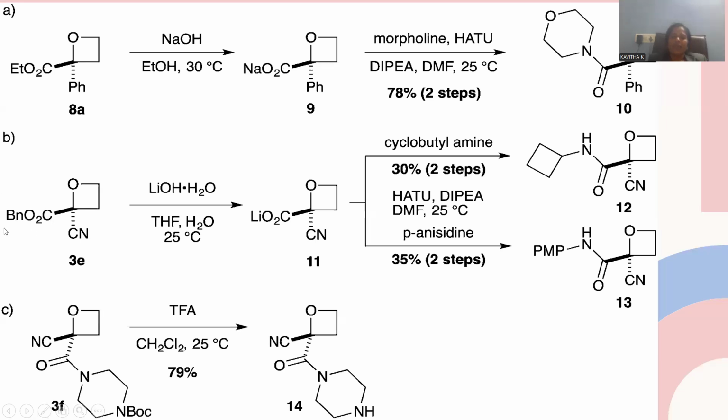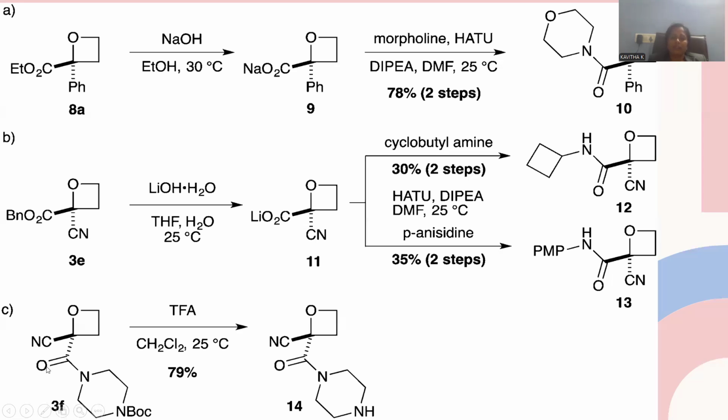Let me take COO benzoyl. So the benzoyl substitution, if observed, that benzoyl will be replaced with lithium. Lithium hydroxide is the kind of base applied there. A hydrated base was taken. THF is the solvent, and THF stands for tetrahydrofuran. Water is also part of the blend for the solvent media. At 25 degrees, instead of disturbing the ring system, we can go for side chain reactions only. So the benzoylated product will be shifted to a kind of salt. Lithium carboxylate formation is possible.